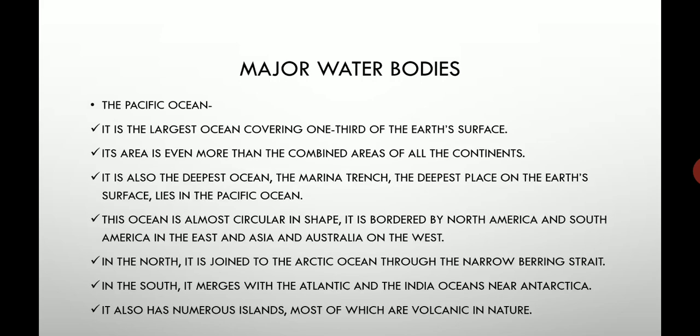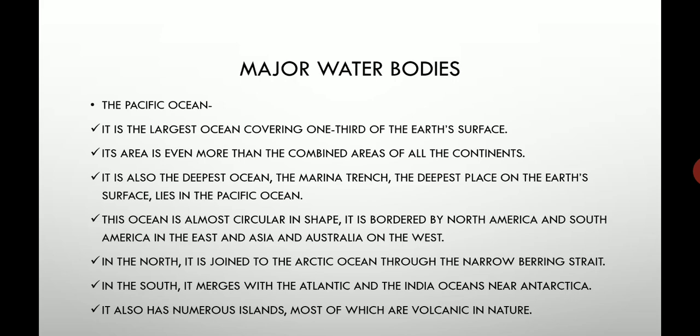Okay, let's move forward. Very simple. So we have studied that there are four major water bodies as per the size. First, let's start with the Pacific Ocean. It is the largest ocean on the earth and it occupies almost one third of the earth's surface. Its area, means how much area it is distributed over, is greater than the total area of all seven major continents.